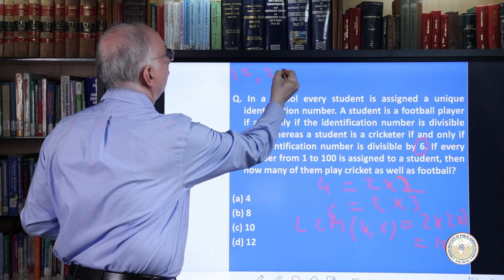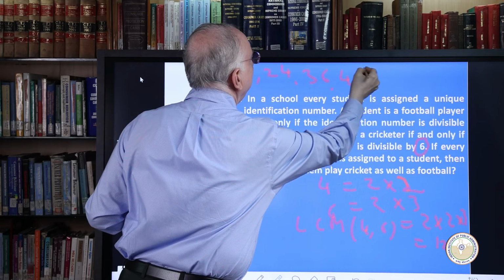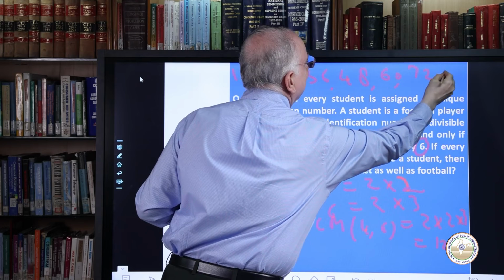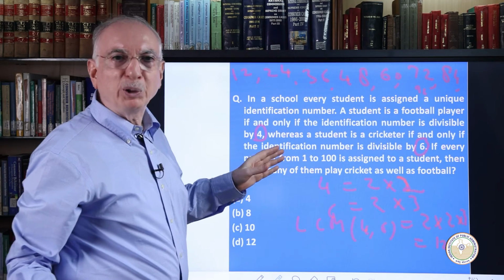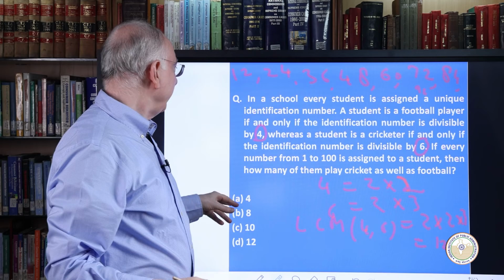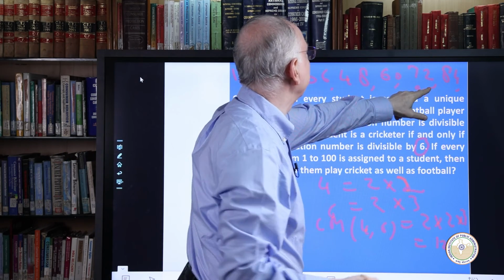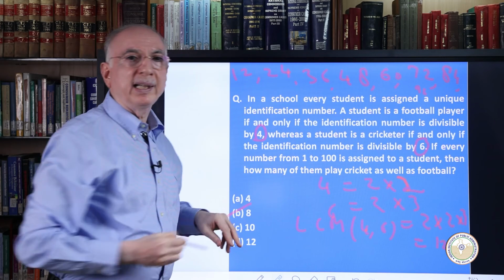They are 12, 24, 36, 48, 60, 72, 84, 96. We have to count these numbers, and there are 1, 2, 3, 4, 5, 6, 7, 8. So 8 are the numbers, therefore option B is the right answer.